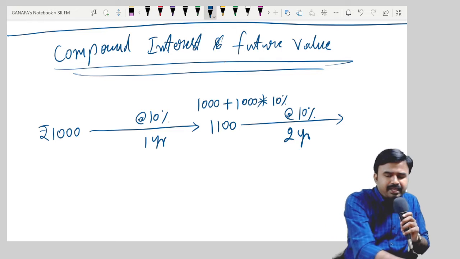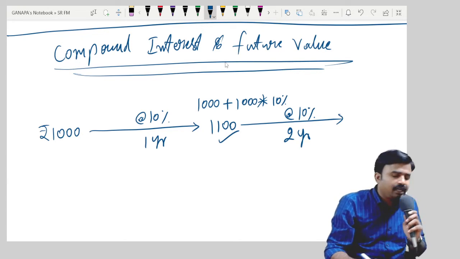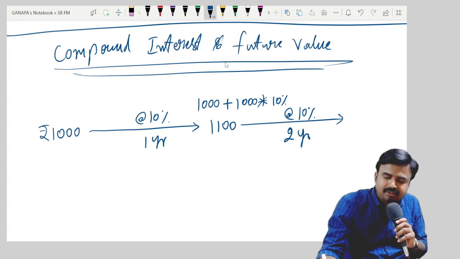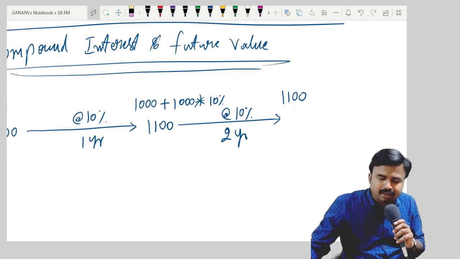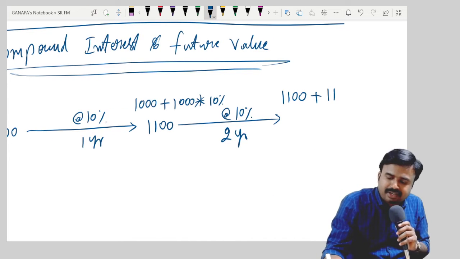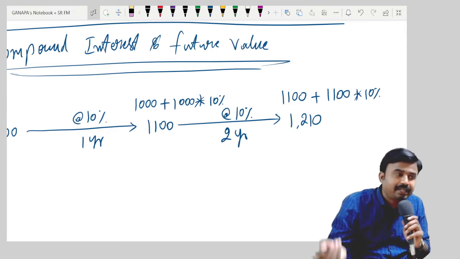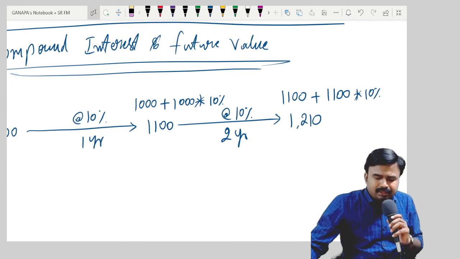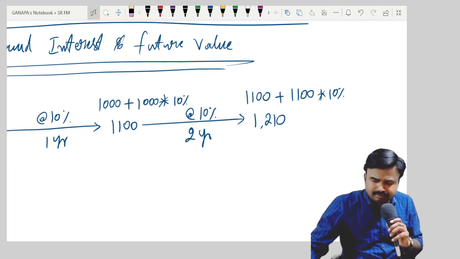So please apply 10% interest on 1100, but not on 1000. Yes, it will be 1100 plus 1100 into 10%. I'll get 1210. Am I right? Can you calculate after 3 years also? Yes, you can.